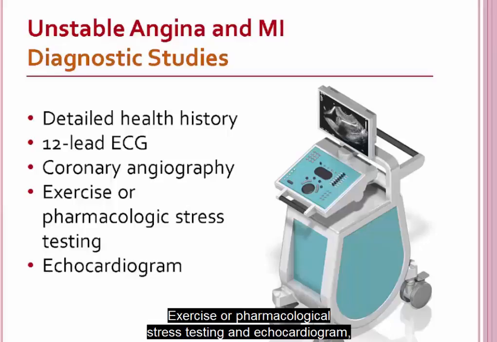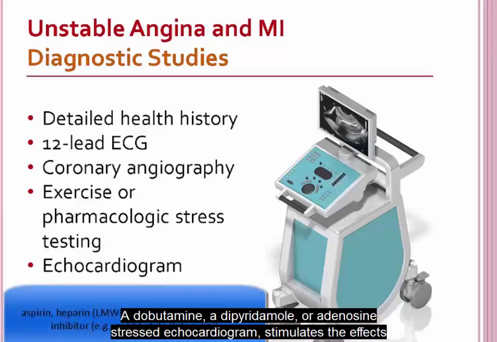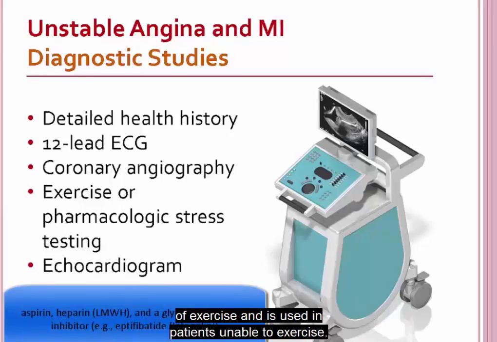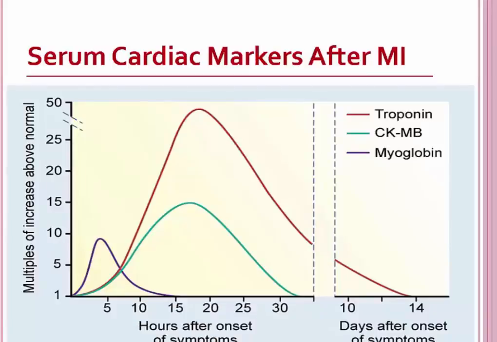Exercise or pharmacological stress testing and echocardiogram are used when a patient has an abnormal but non-diagnostic baseline ECG. A dobutamine, a dipyridamole, or adenosine stress echocardiogram simulates the effects of exercise and is used in patients unable to exercise. Serum cardiac markers are proteins released into the blood from necrotic heart muscle after an MI.